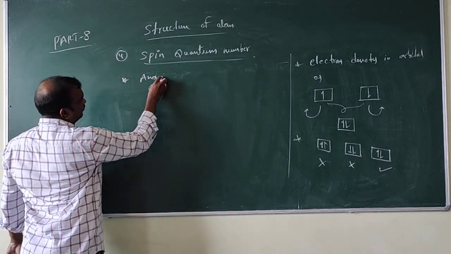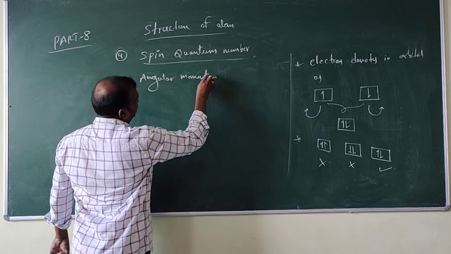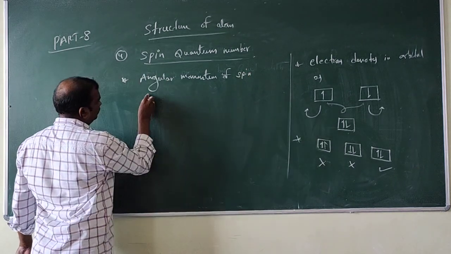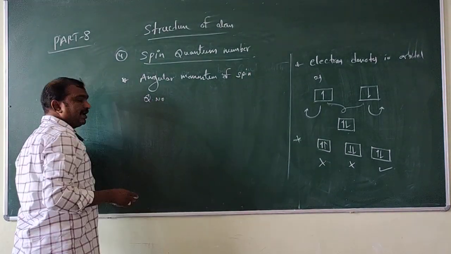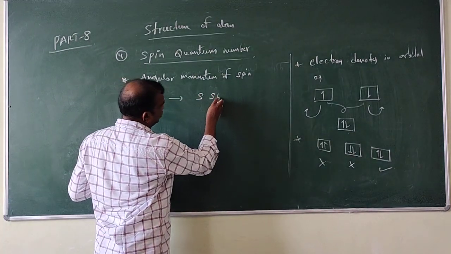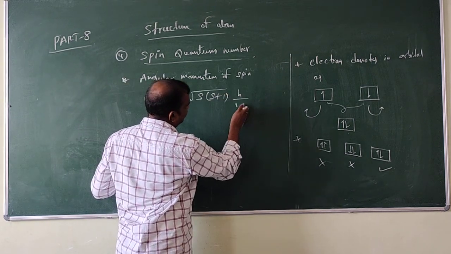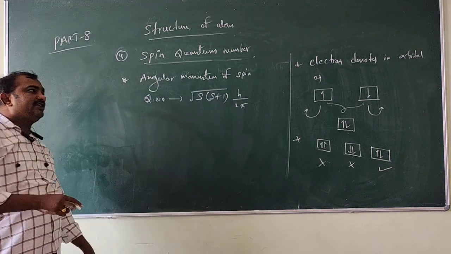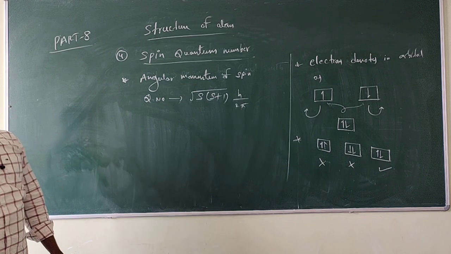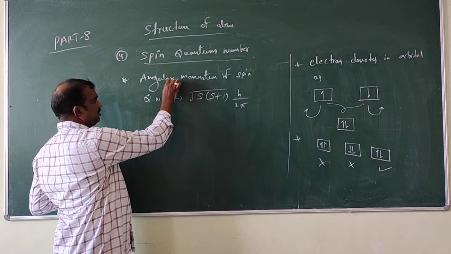The angular momentum of spin quantum number is given as root of s into s plus 1, times h by 2 pi. This is the formula to calculate the angular momentum. So this is about spin quantum number.